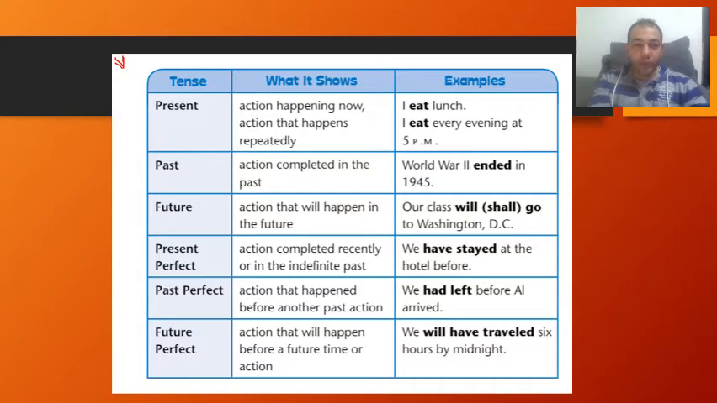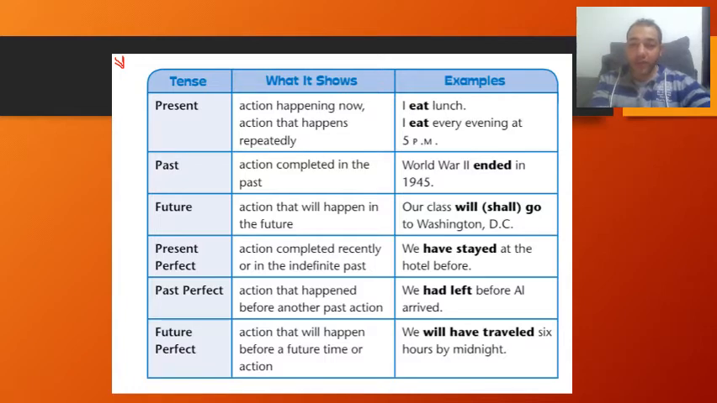This is an important table that you should all consider while knowing about the tenses. First tense that we have here is the present, which shows an action happening now, action that happens repeatedly. Like I say, I eat lunch. I eat lunch every evening at 5 p.m. So this, we call it present. Okay? Past, action completed in the past.